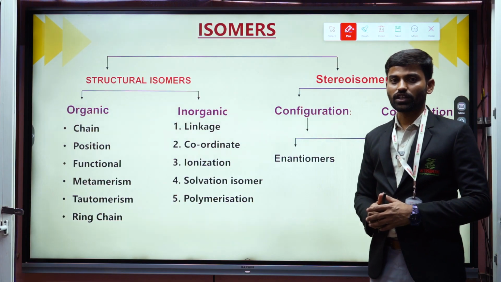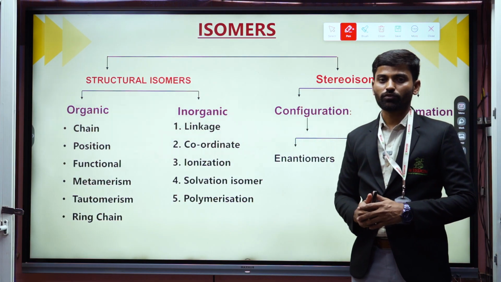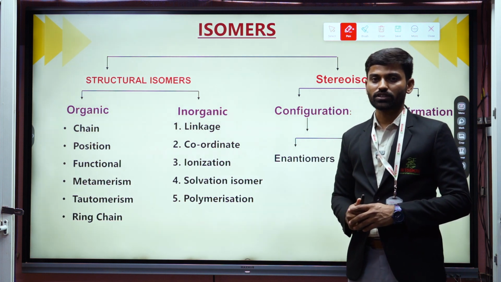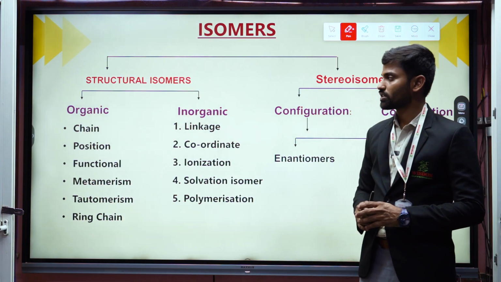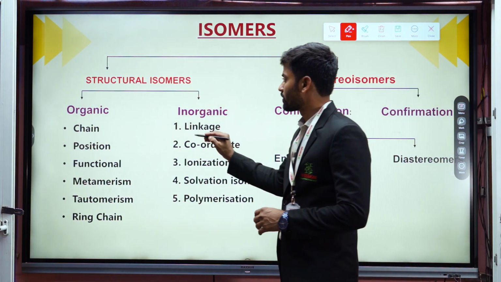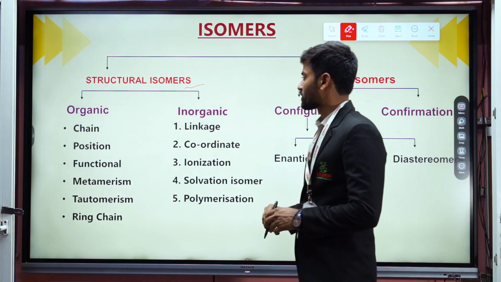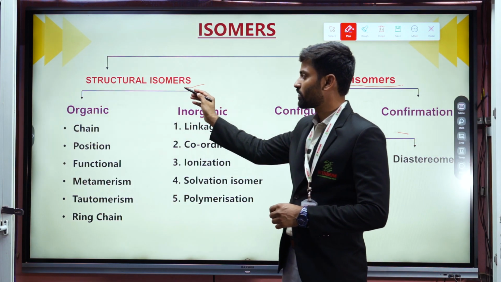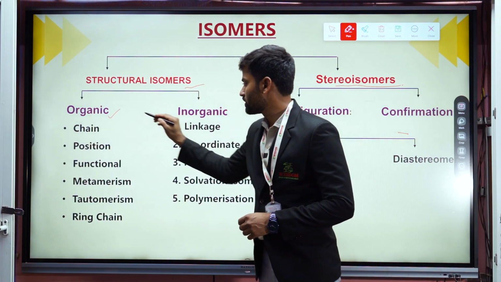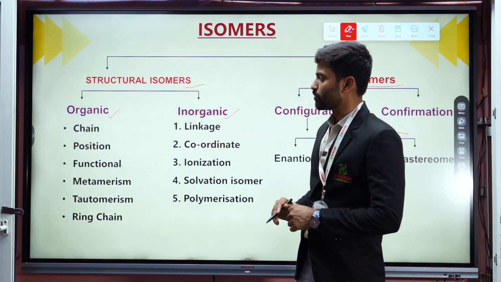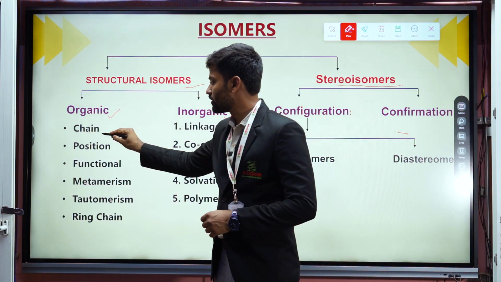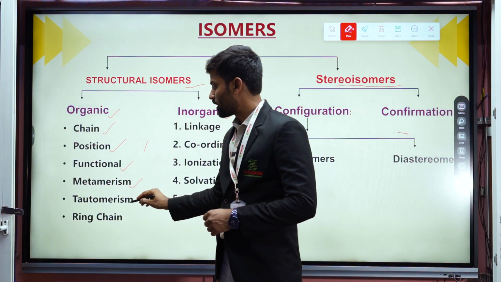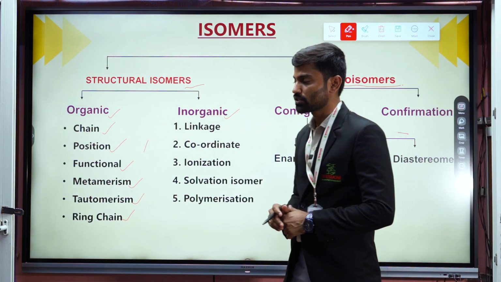Next one, isomers concept, which is very important in chemistry. This isomers concept appears in organic chemistry as well as inorganic chemistry. Isomers are mainly classified into 2 types. First one is structural isomers and next one is stereoisomers. Structural isomers occur in both organic and inorganic chemistry. In organic chemistry, we have to focus on chain isomers, position isomerism, functional group isomerism, metamerism, tautomerism and ring-chain isomerism.